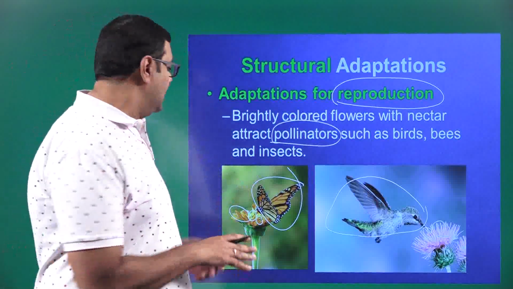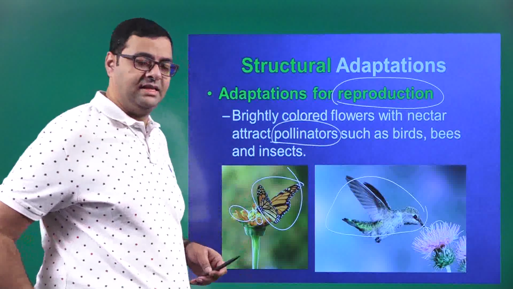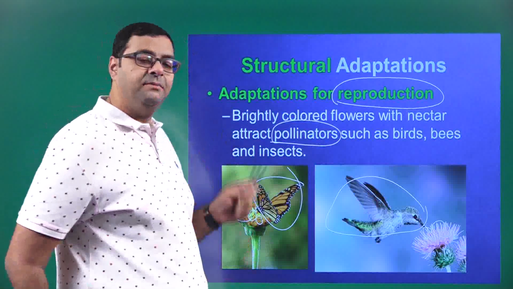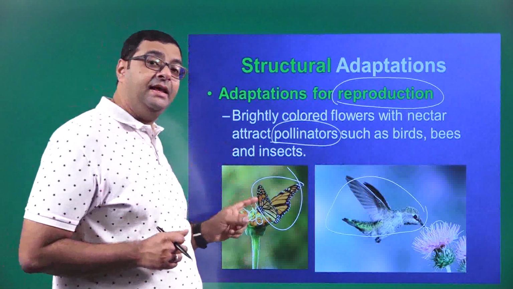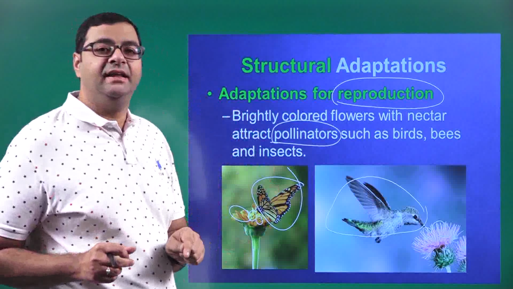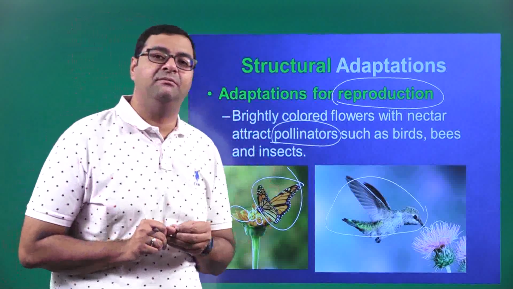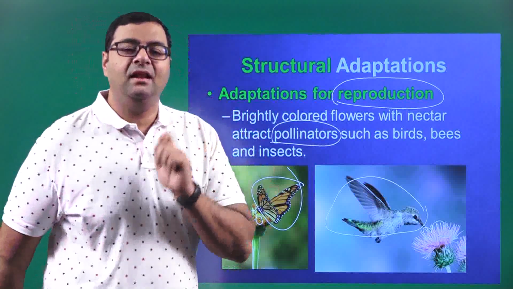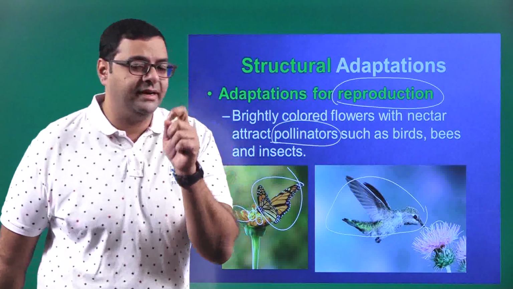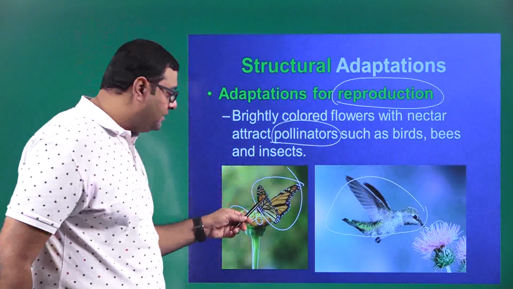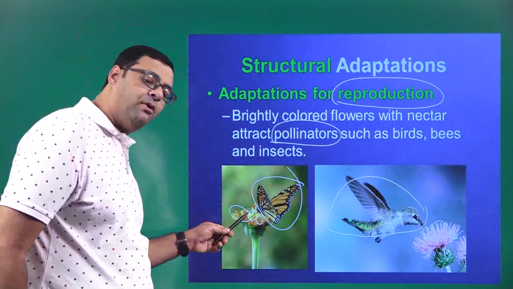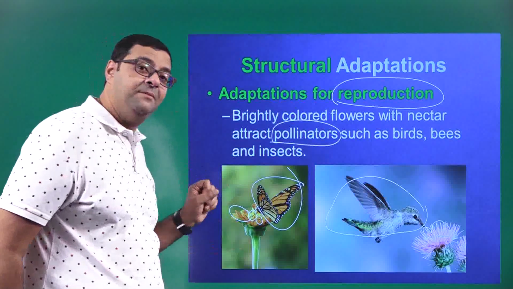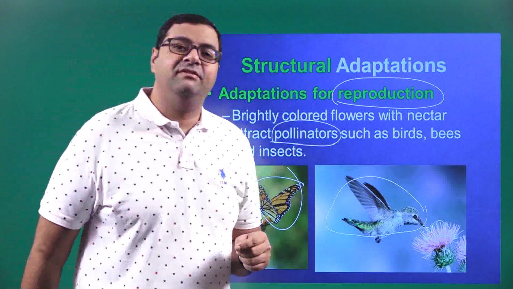Say for example, if this monarch butterfly is landing on this marigold flower and going to another marigold flower of the same kind, carrying the pollen grains which contain the male reproductive part, and it lands on another flower of the same kind, then fertilization will occur.